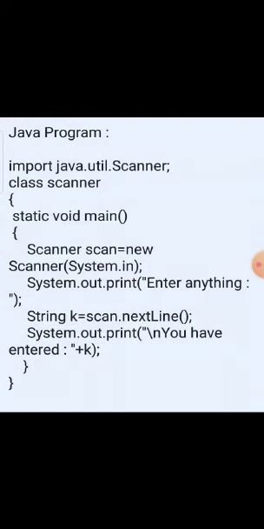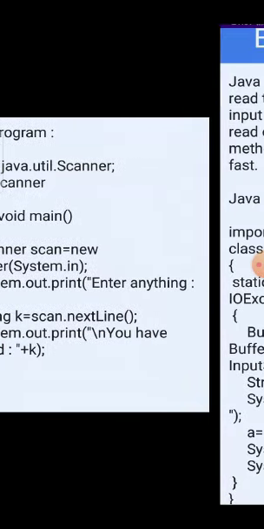But in the next line we will write sopln in the short form, in the full form we will write System.out.print, and "You have entered" plus k. Then there will be the end of the program after using the double curly bracket. The curly bracket will be closed after completing the program.